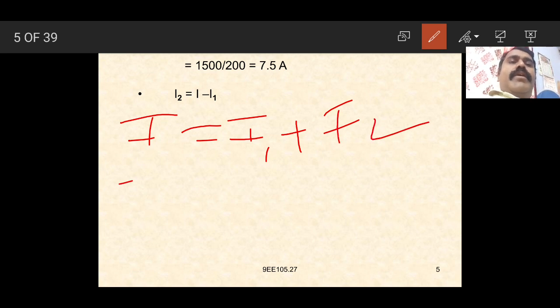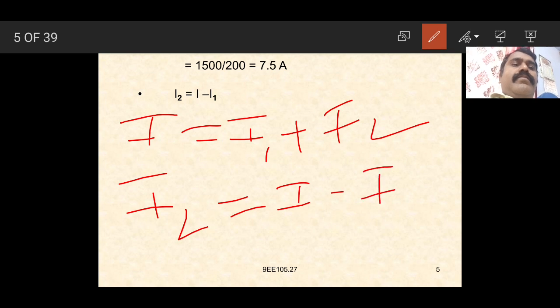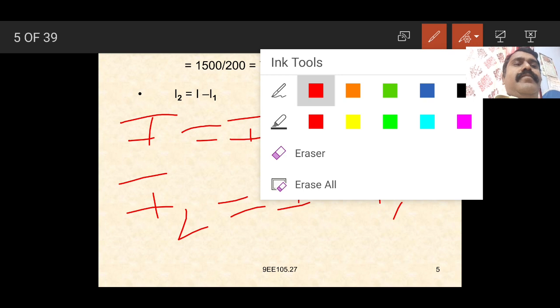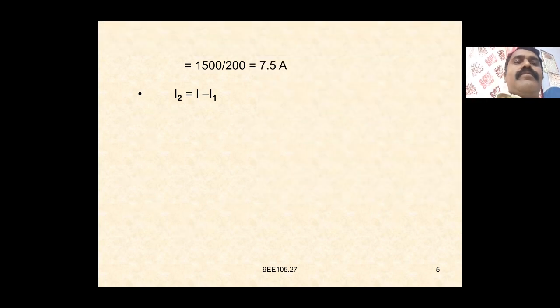Again we can write I2 is equal to I minus I1, which is 25 minus 7.5, equal to 17.5 amperes.